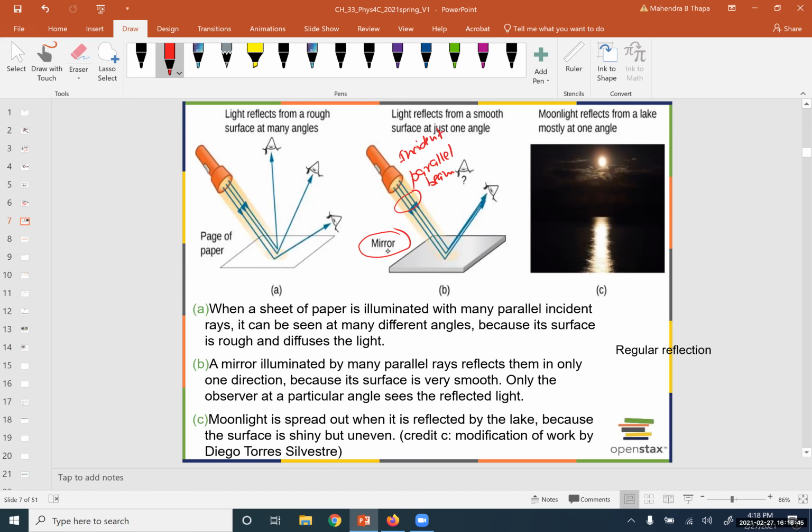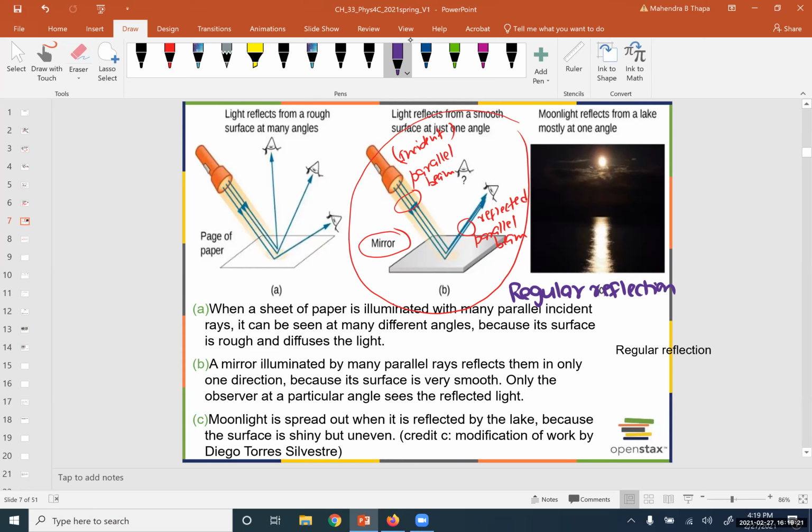Because of the surface, after reflection, the reflected beam is also parallel. Okay, so this kind of reflection you see here is called regular reflection.